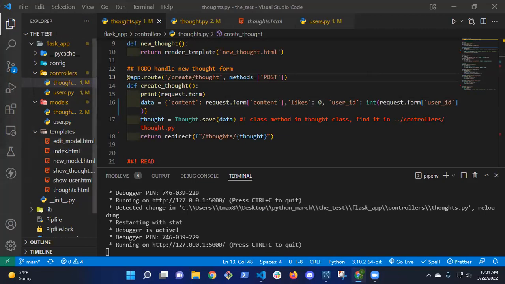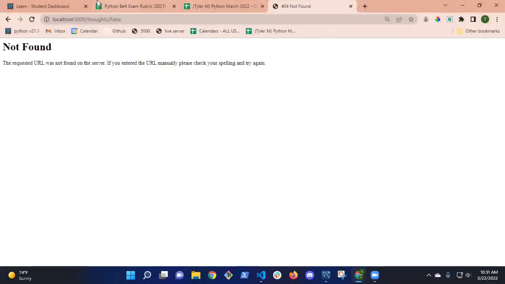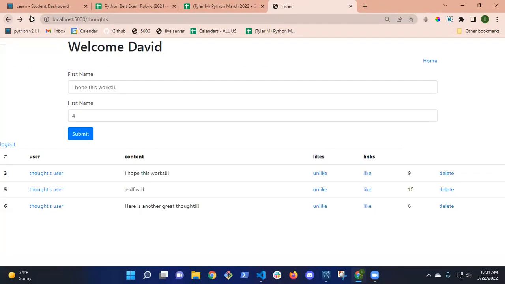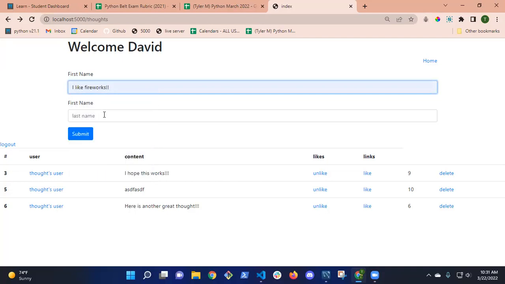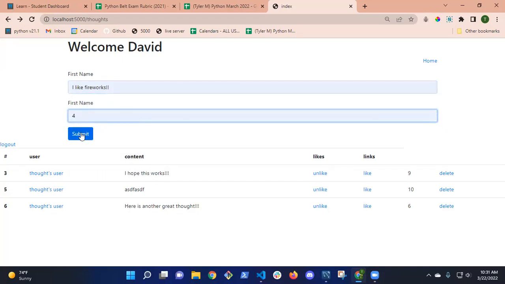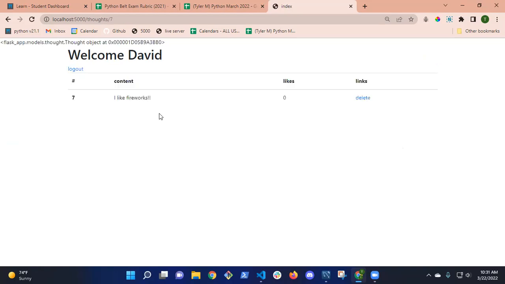So now I come back here. I'm going to go back, refresh, and now Dave is going to say, I like fireworks, so we can identify him. This doesn't matter because I'm resetting the likes to 0. Now I'm going to hit submit, cool. So likes is 0, and it redirects to the show page for Dave. Okay, does that make sense? Or did I lose anybody? No, that makes sense.